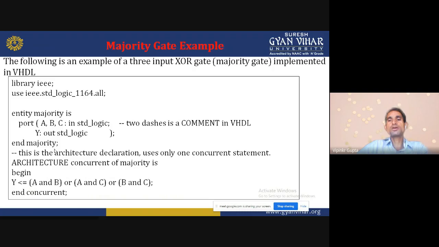It uses only one concurrent statement. Architecture concurrent of majority is begin. Now this is the architecture. Concurrent is the architecture name, and majority is the entity name. After the begin keyword, we can start our program. Y gets A and B, or A and C, or B and C. End concurrent.